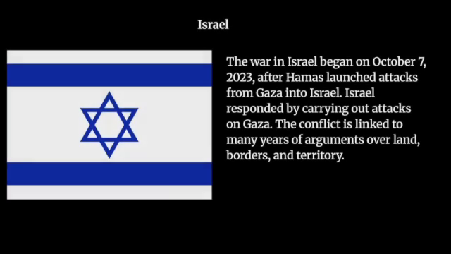Israel. The war in Israel began on October 7, 2023, after Hamas launched attacks from Gaza into Israel. Israel responded by carrying out attacks on Gaza. The conflict is linked to many years of arguments over land, borders, and territory.